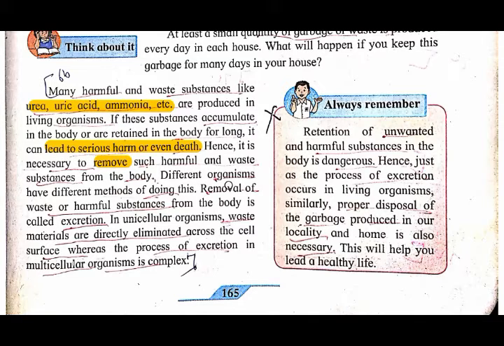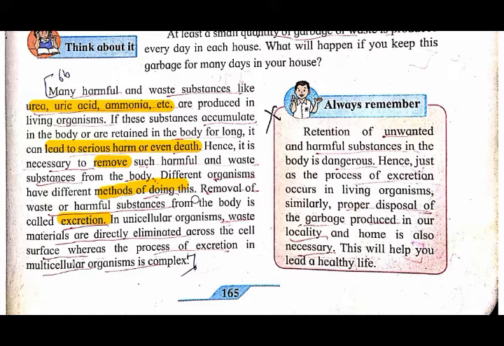Okay, now different organisms have different methods for throwing the waste material from the body. The removal of waste or harmful substances from the body is called excretion. Means whatever harmful substance is removed from our body, that process is called excretion. Followed it? In unicellular organisms, what happened? The materials are directly eliminated across the cell surface, whereas the process of excretion in multicellular organisms is complex.